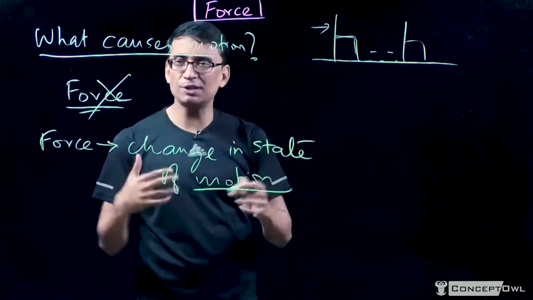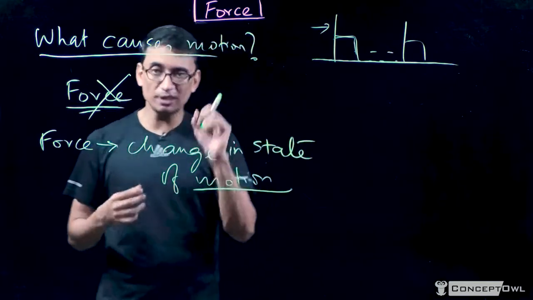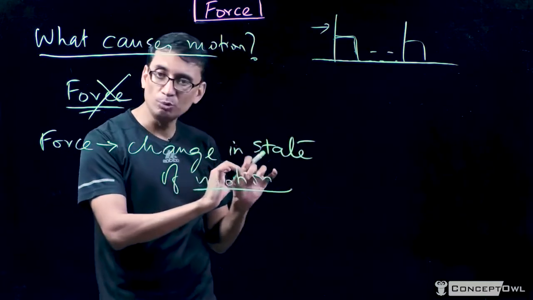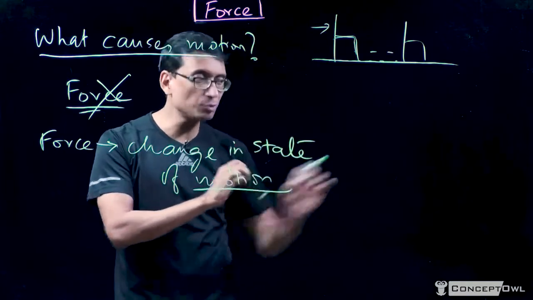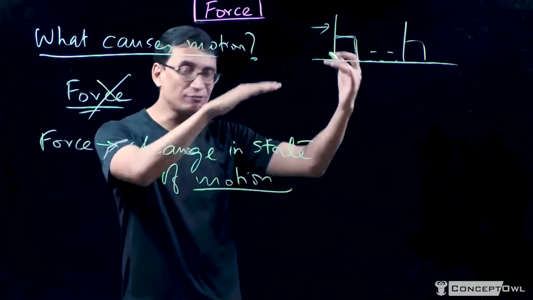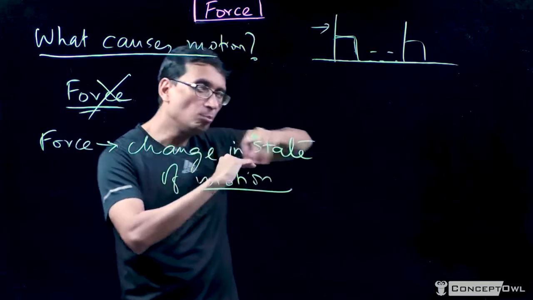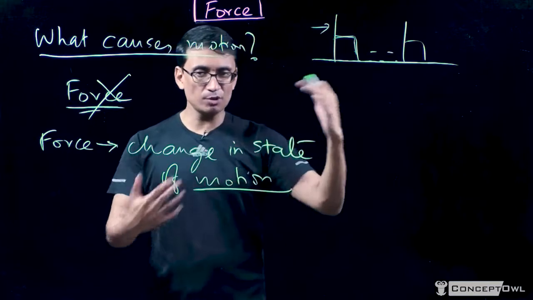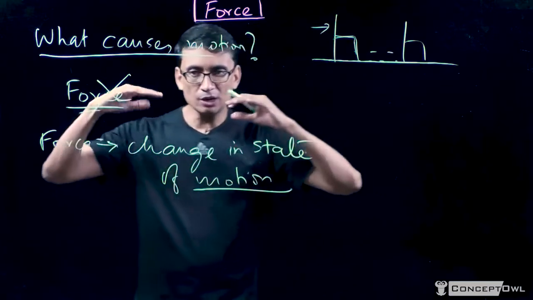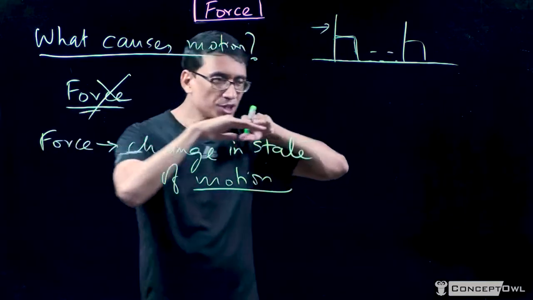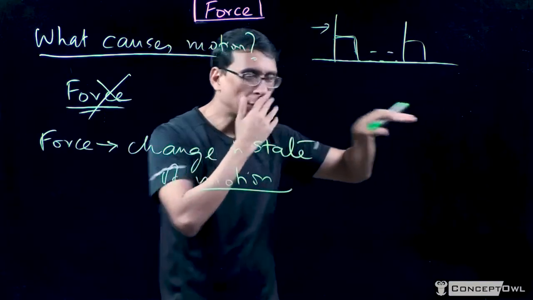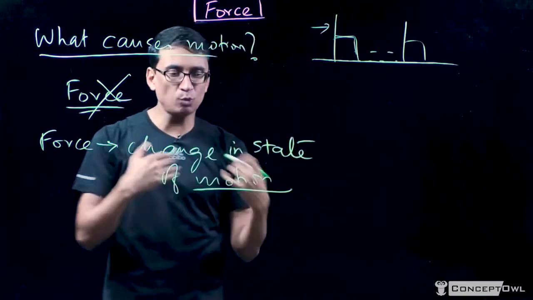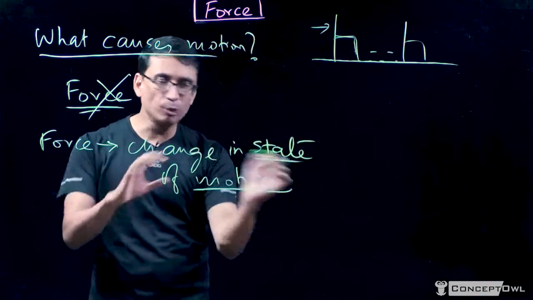Another example, let's say you're playing a game called Carrom board. As kids, you might have played that. Every time you put some powder on the board, the coins would move much more easily. Same thing there, when the friction goes down, the coin will move farther. So this is one thing which I'm going to tell you, which is that an object will continue in its state of motion. It will continue to move with the same speed in the same direction. And that is what I'm calling the state of motion.